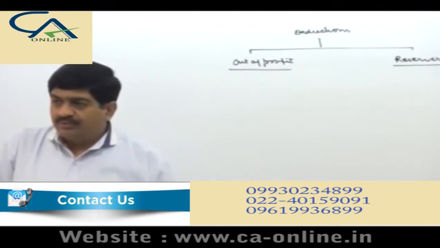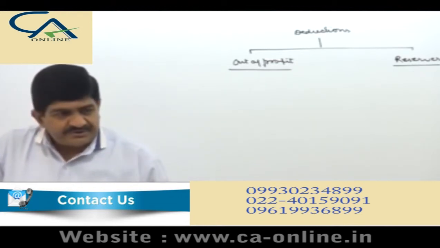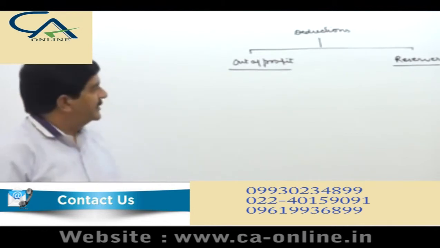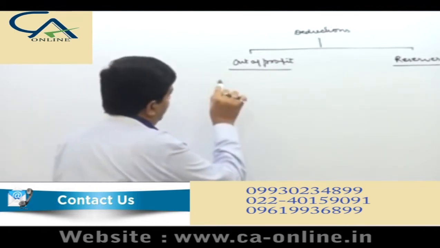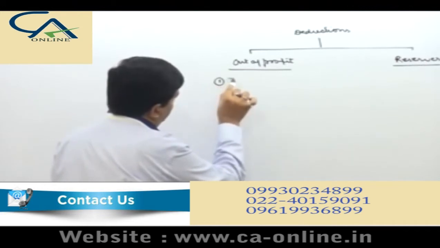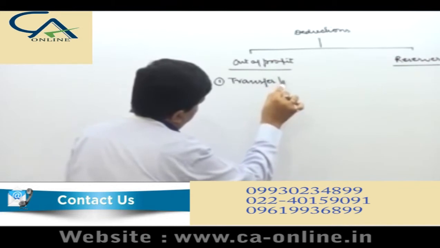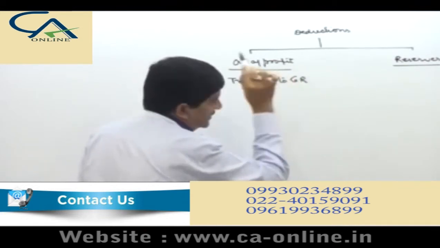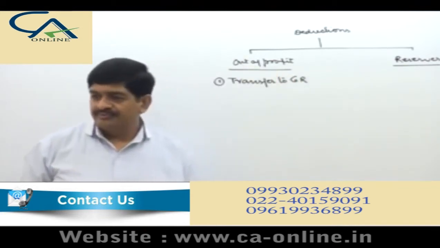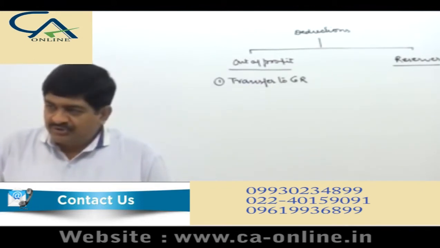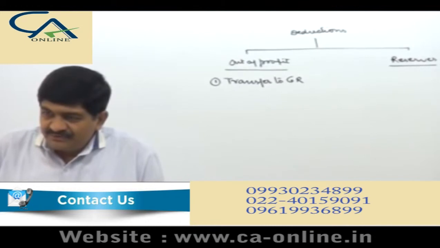If the dividend is to be paid out of profits of the year for which the dividend is to be paid, the first deduction is transfer to general reserves. How much amount is to be transferred to general reserves?